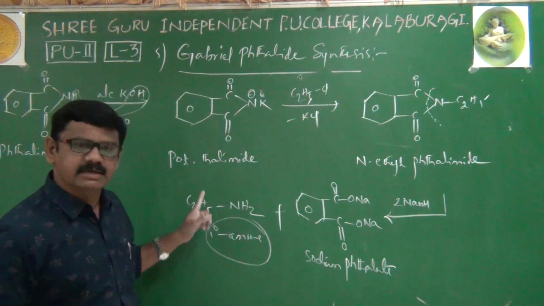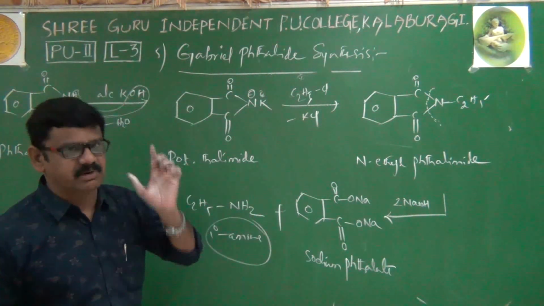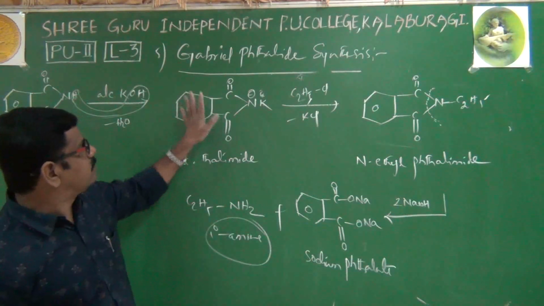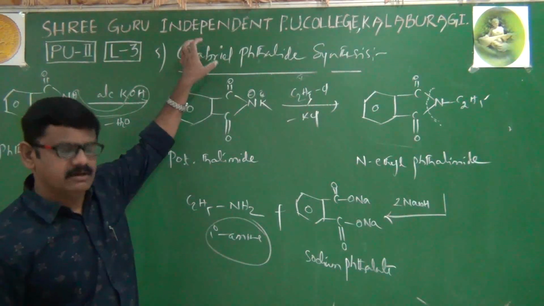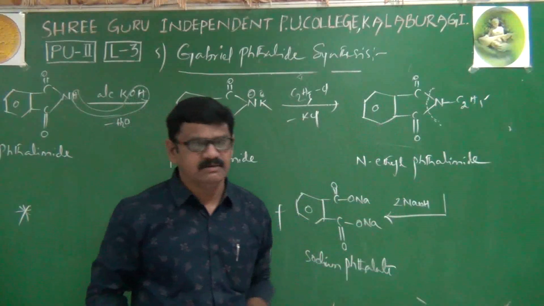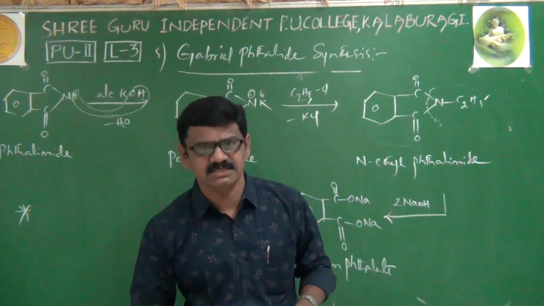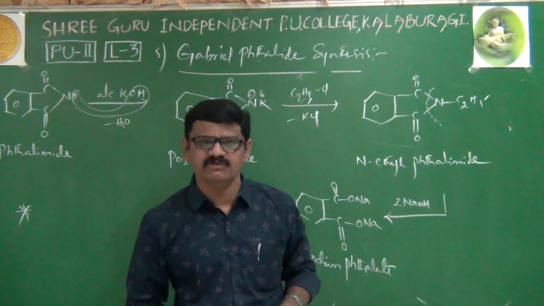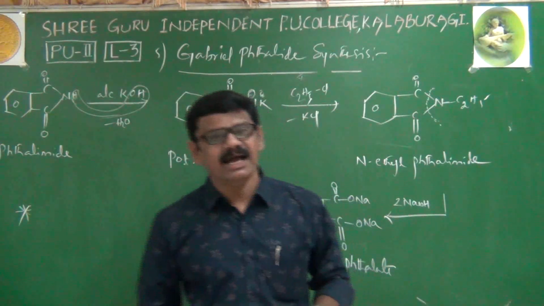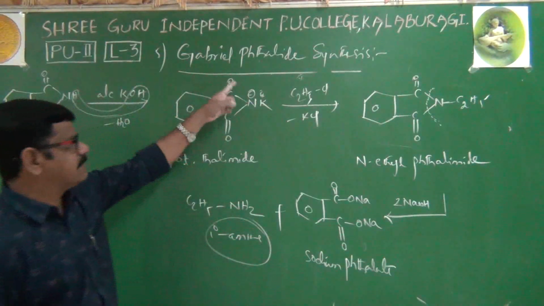Only aliphatic primary amines. This is a very important point. Till now we have prepared amines by five methods. The first one is reduction of nitro compounds. The second one is Hoffmann's ammonolysis process. The third one is the reduction of nitriles, the fourth one is reduction of amides, and the fifth one is Gabriel